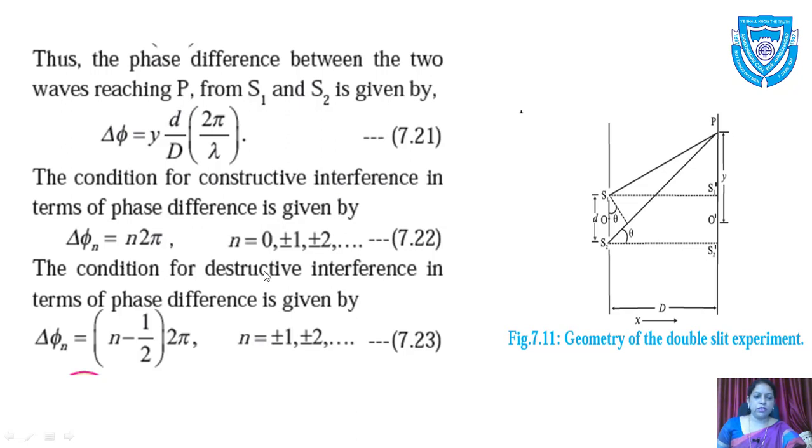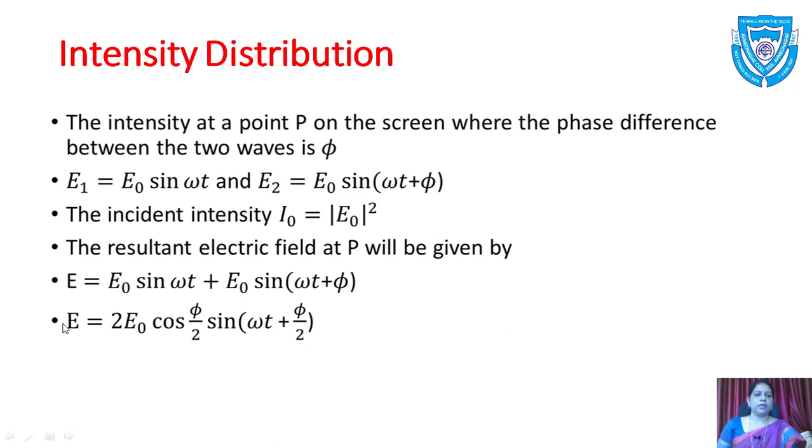The condition for destructive interference in terms of phase difference is given by delta phi_n equal to (n minus half) into 2 pi, that is n equal to plus minus 1, plus minus 2, and so on. So this is the equation in terms of phase difference. Now we have seen the path difference equation, then the phase difference. We have seen the bandwidth or the fringe width, and the next point is regarding the intensity distribution.